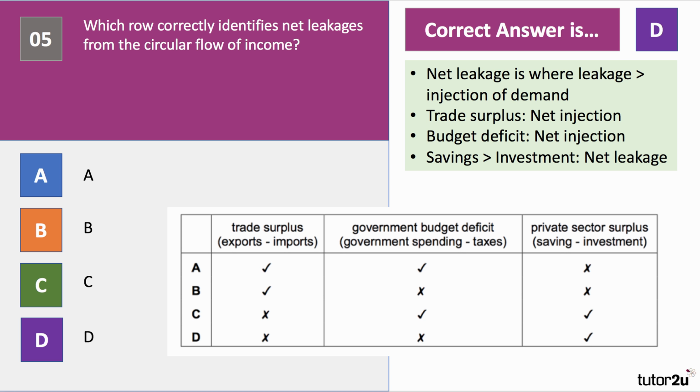A trade surplus is a net injection of demand, exports greater than imports. A budget deficit is also a net injection. Government spending is higher than taxation. But if people are saving more than businesses and others are investing, that's a net leakage from the circular flow. So the answer there is D.